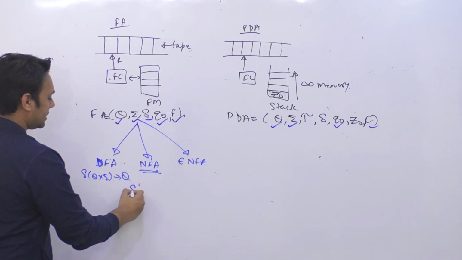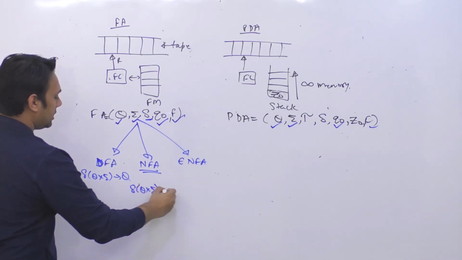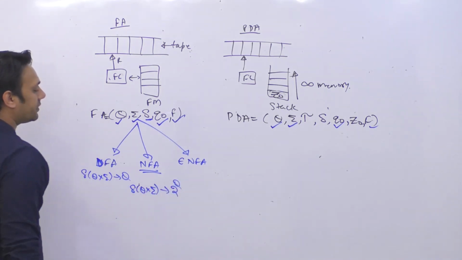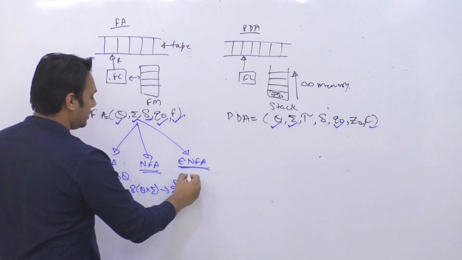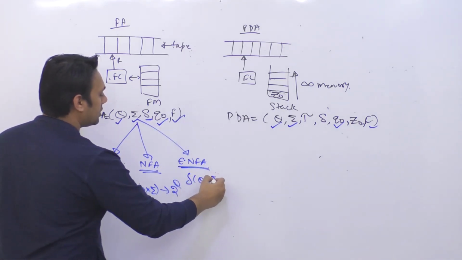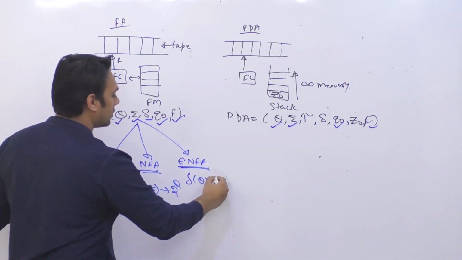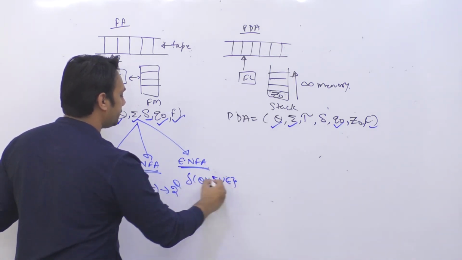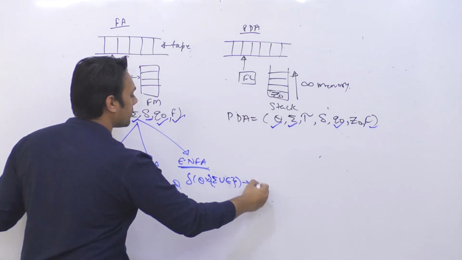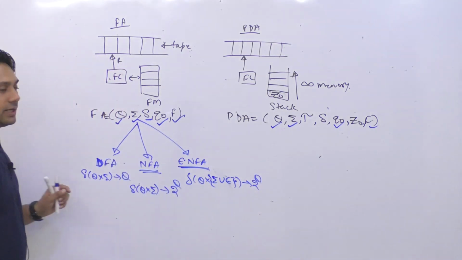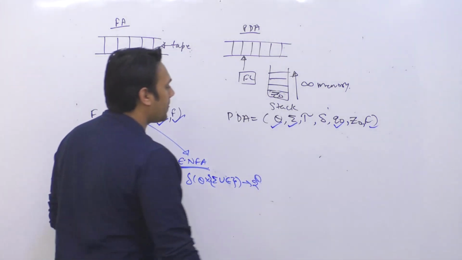In case of NFA, delta is Q cross summation takes us to 2 raised to power Q states. In case of epsilon NFA, delta is Q cross summation union epsilon, because here you can also have an epsilon symbol, takes us to 2 raised to power Q states, right? But here this is a difference.